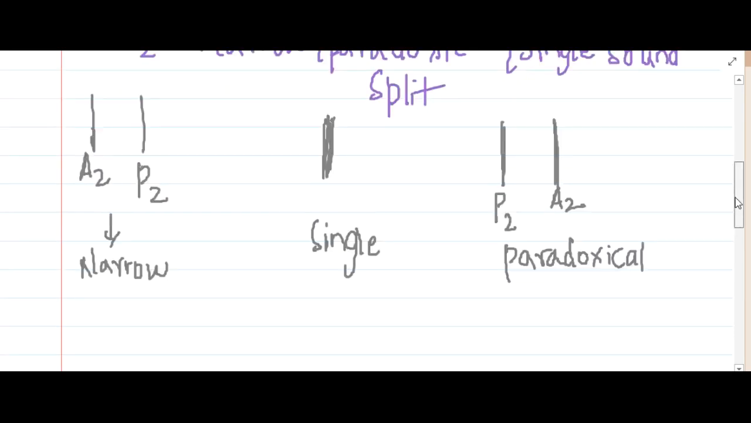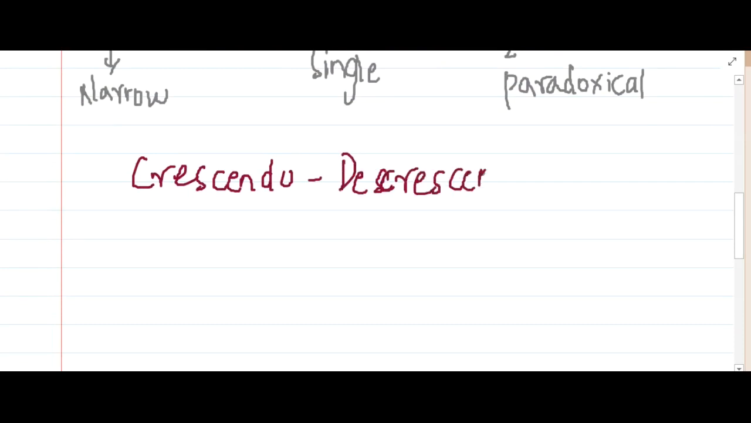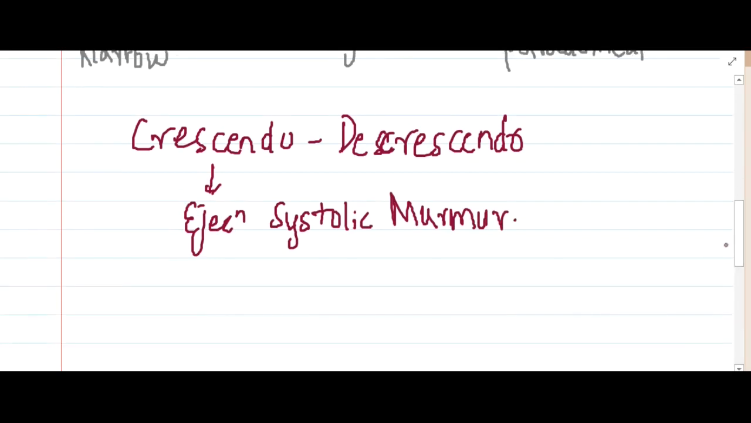Right? Now, we will have a murmur which is called a crescendo-decrescendo murmur. This is actually an ejection systolic murmur, because here there is difficulty in opening of the heart valve, and after opening the blood flows against the stenosed aortic valve, so as a result it causes an ejection systolic murmur.